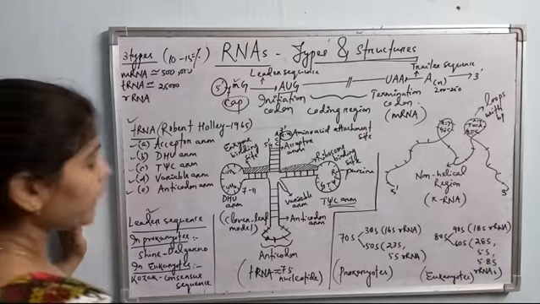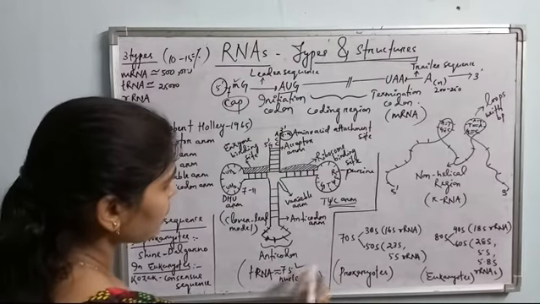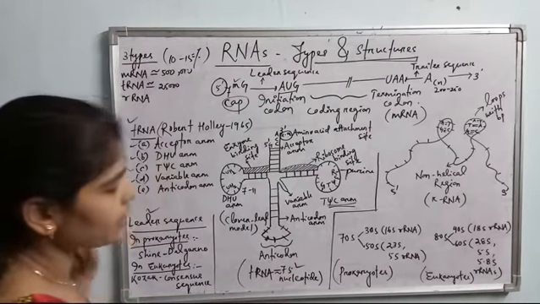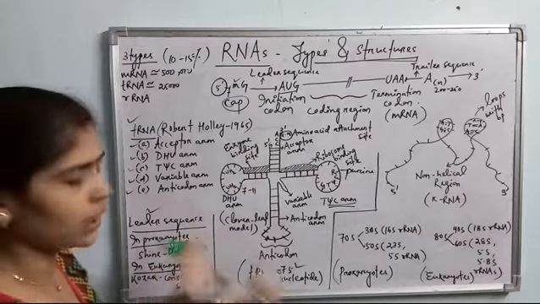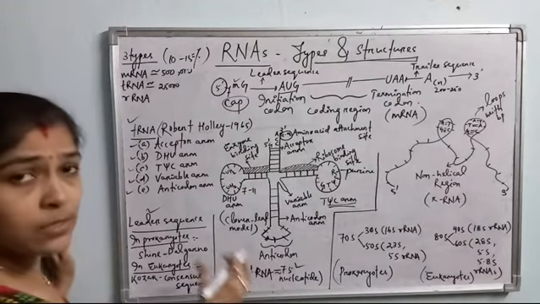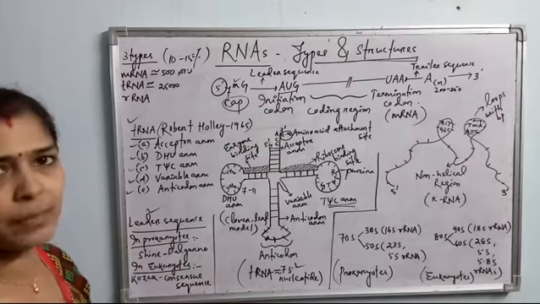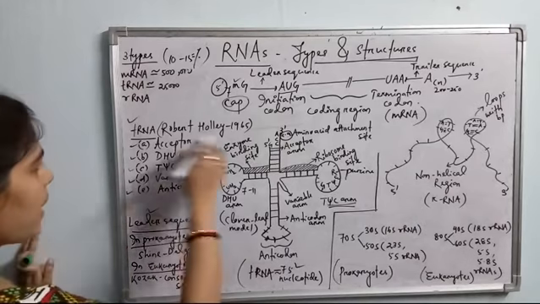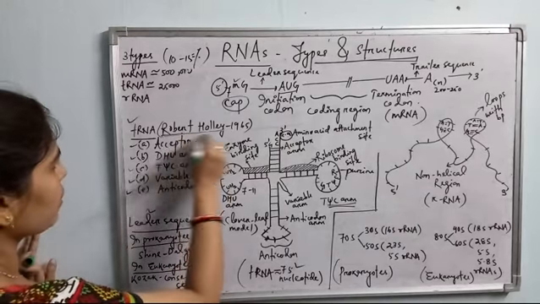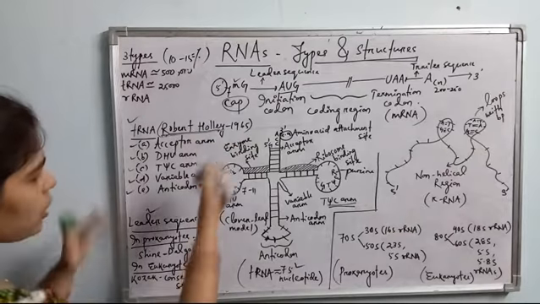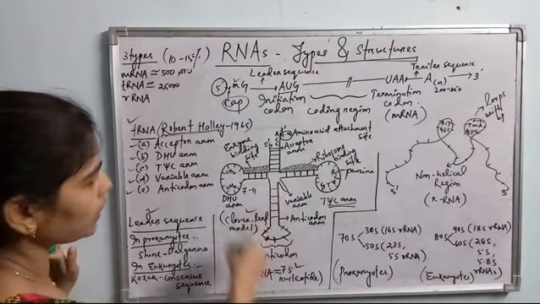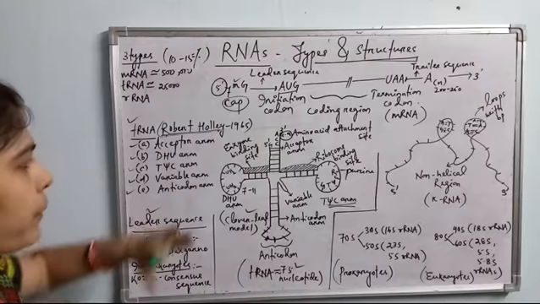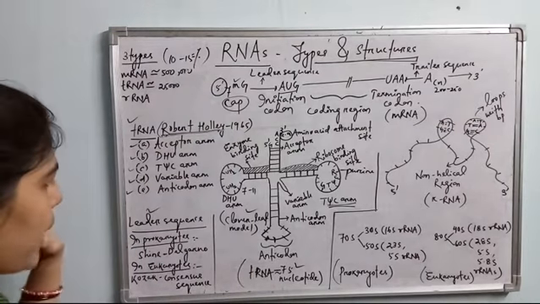Okay. So tRNA is made up of approximately 75 nucleotides and is considered the smallest RNA molecule. And it is soluble RNA because it doesn't form any sedimentation. This tRNA model was first developed by Robert Holley, and the model is called the clover leaf model. Okay, so see, this is the structure of tRNA molecule.